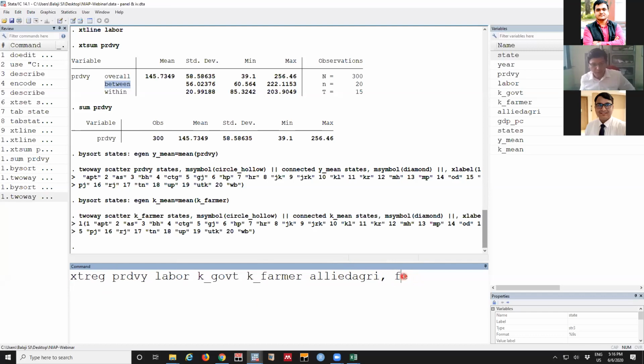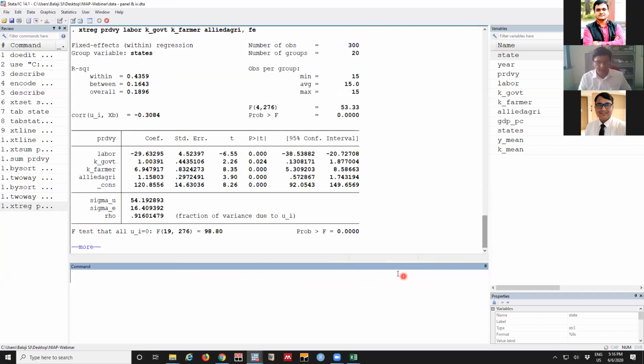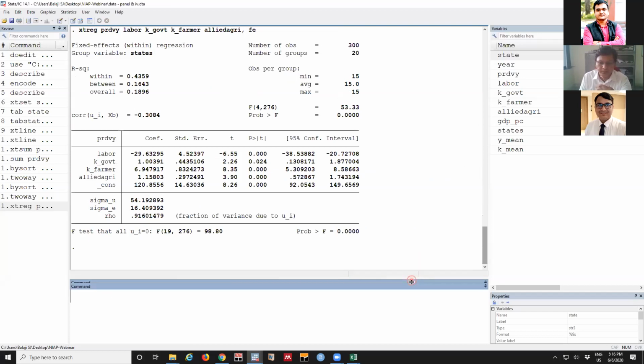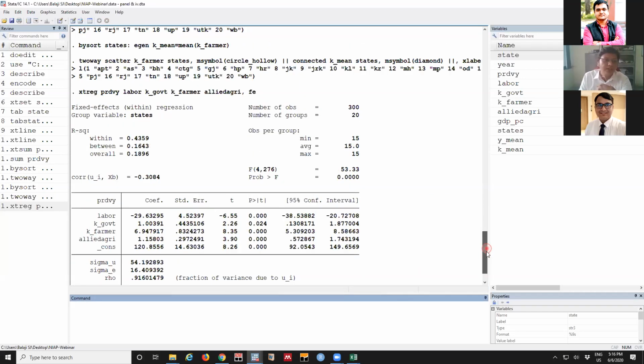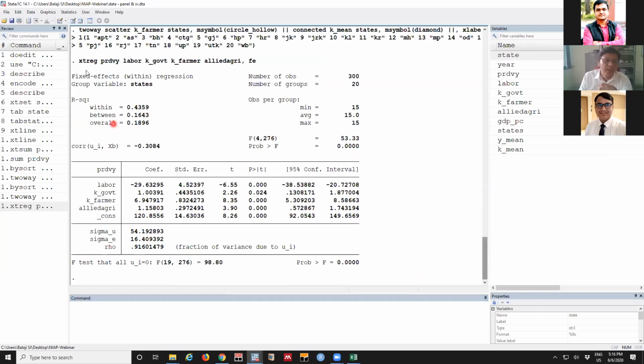Once you run the model, this is the output. The output is starting from here. This is all the result space. Here you get some summary stats. There are a total of 300 observations, and 20 states we are taking. The 20 is represented here. The probability value is the overall fitness of the data.